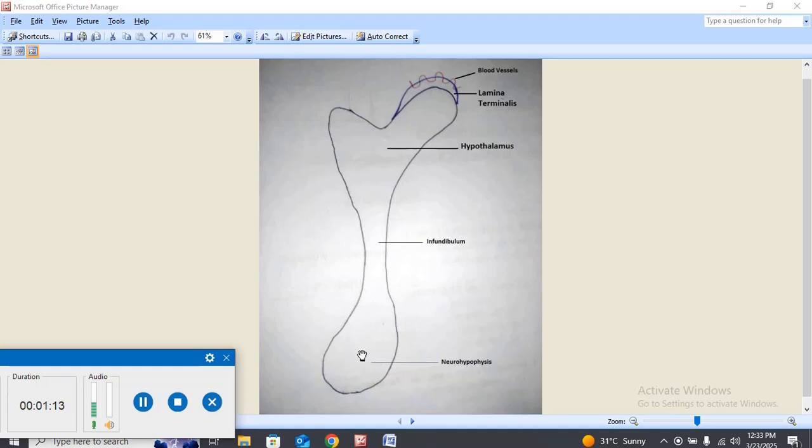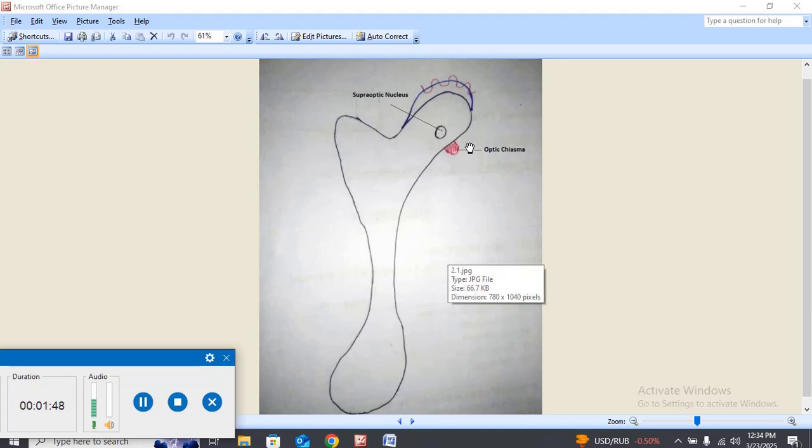This is the posterior pituitary gland, the neurohypophysis, and this is the pituitary stalk, called the infundibulum. Through this stalk, the neurohypophysis is attached to the hypothalamus. This is the hypothalamus. Above the hypothalamus, there is a membrane called the lamina terminalis. The lamina terminalis is supplied by a large amount of blood vessels, which is necessary for its function. I am going to show you in the next slide.